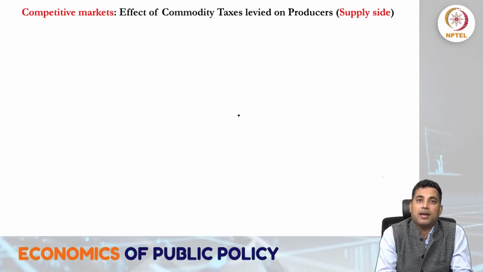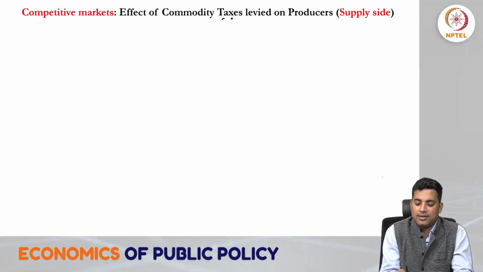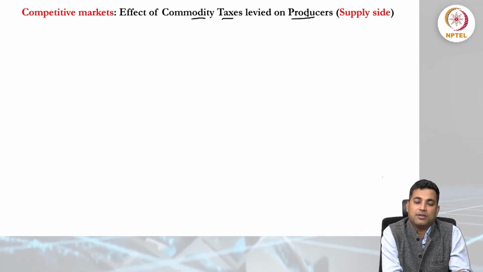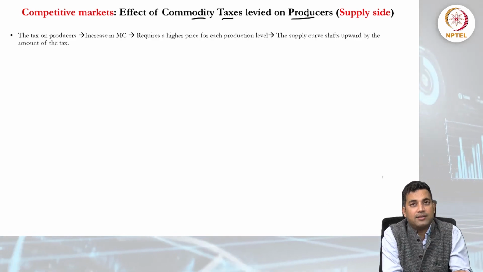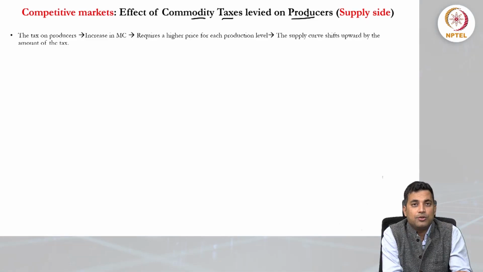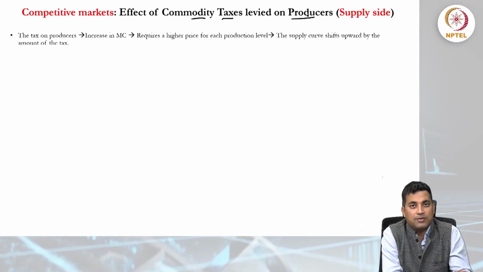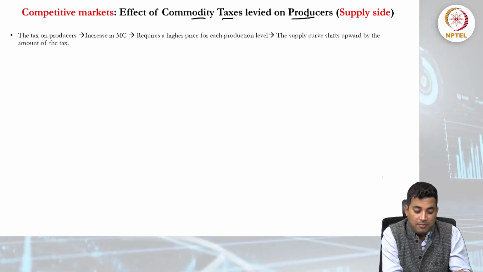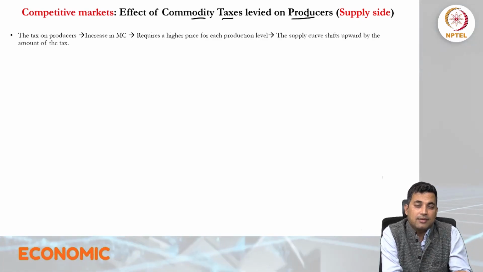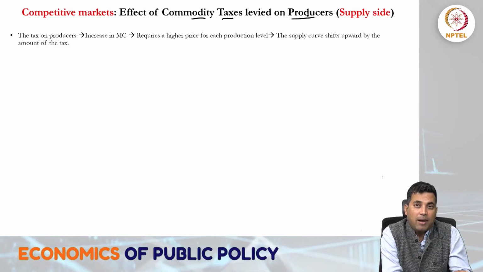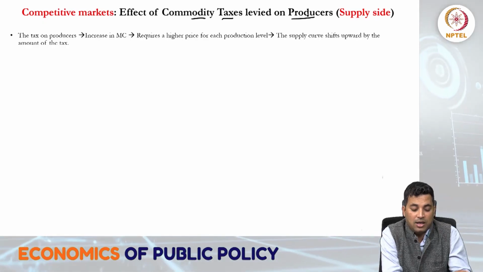So in a competitive market, how does it happen when we look at the effect of commodity taxes levied on the producers? This is basically the supply side story. When tax is imposed on the producers, as we know, marginal cost is the supply function for the firm. So which curve will get impacted? The supply curve. And which cost will be impacted? The marginal cost.